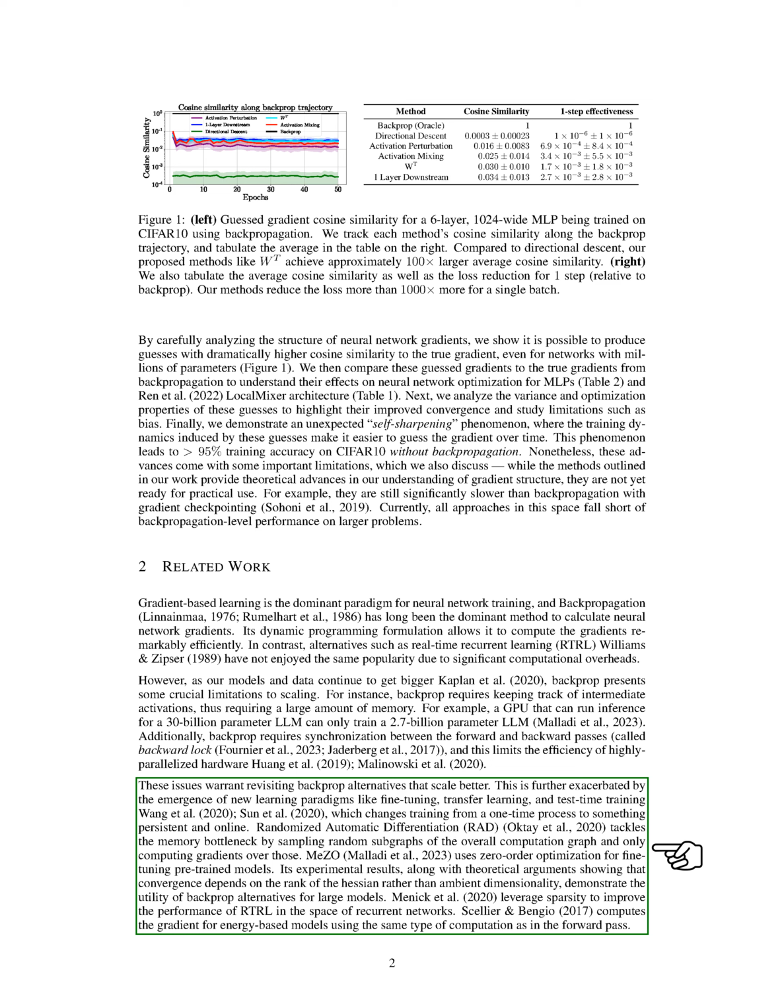Its experimental results, along with theoretical arguments showing that convergence depends on the rank of the Hessian rather than ambient dimensionality, demonstrate the utility of backprop alternatives for large models. Some researchers leverage sparsity to improve the performance of RTRL in the space of recurrent networks. Others compute the gradient for energy-based models using the same type of computation as in the forward pass.